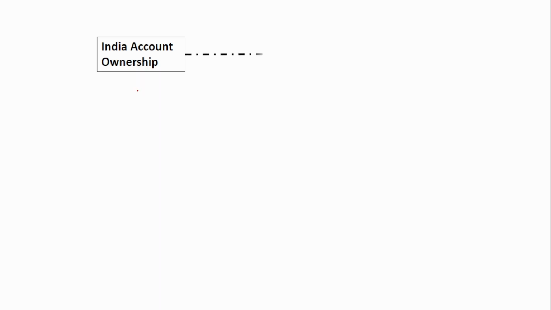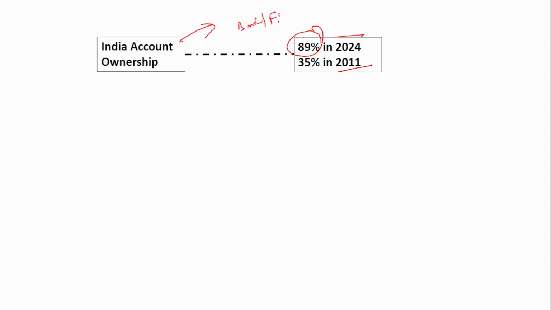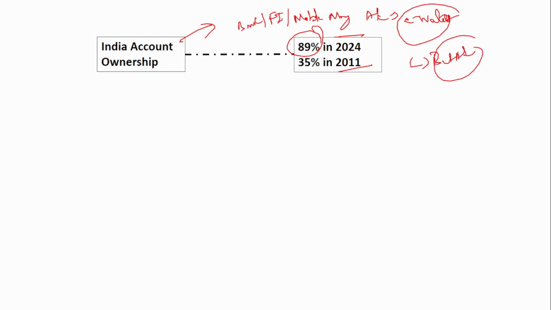First, India's account ownership has risen to 89% in 2024 compared to just 35% in 2011. Account ownership means that a person has an account in a bank or a financial institution, or a mobile money account. Mobile money means electronic wallets, which are a very good alternative to bank accounts nowadays. So, either of these.